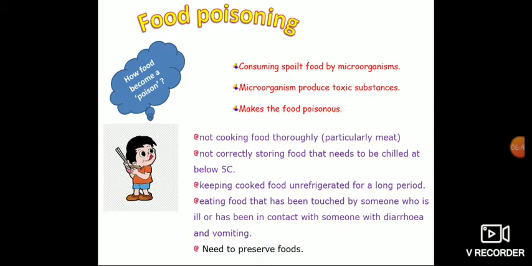Eating food that has been touched by someone who is ill or has been in contact with someone with diarrhea and vomiting. See, if multiple members are in your family and one person has a vomiting or diarrhea problem, don't allow them to touch the food material. That is why our parents and ancestors told us not to touch the gravy or pepper water.